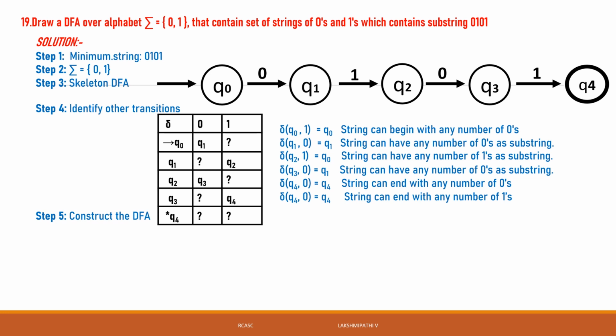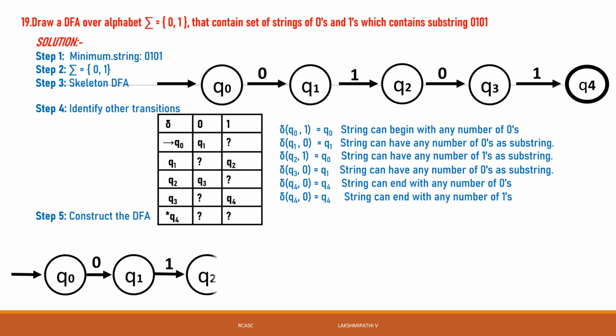Then, according to this, we go for constructing the DFA. Once we construct the DFA, after the undefined states, q0 reads first; we can write it in the skeleton. q0 of 0 is q1. q1 of 1 is q2. q2 of 0 is q3.